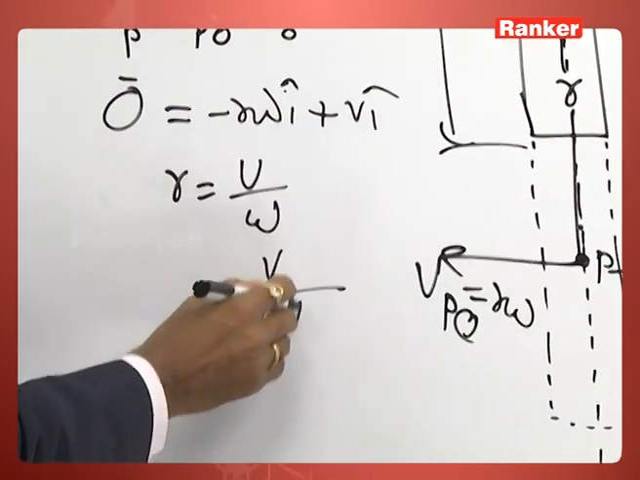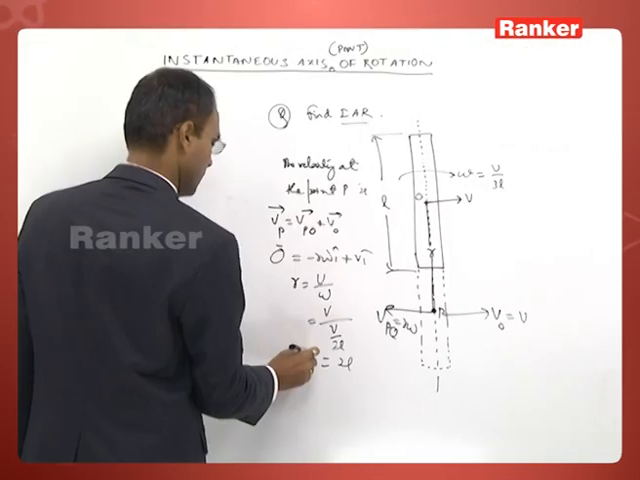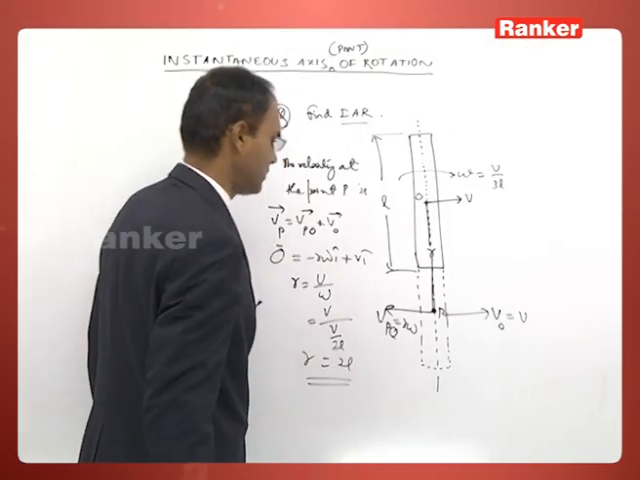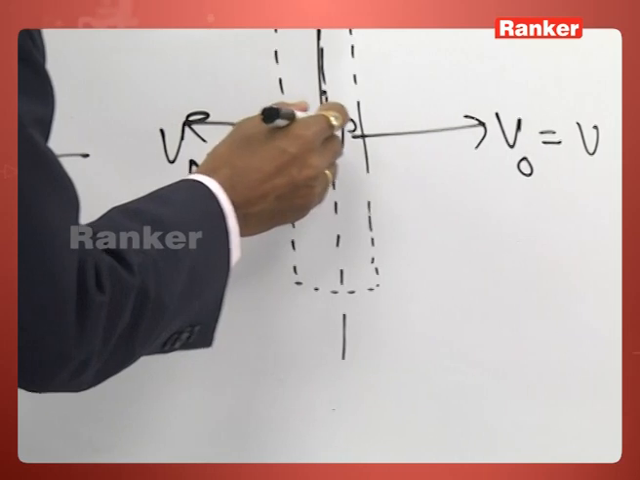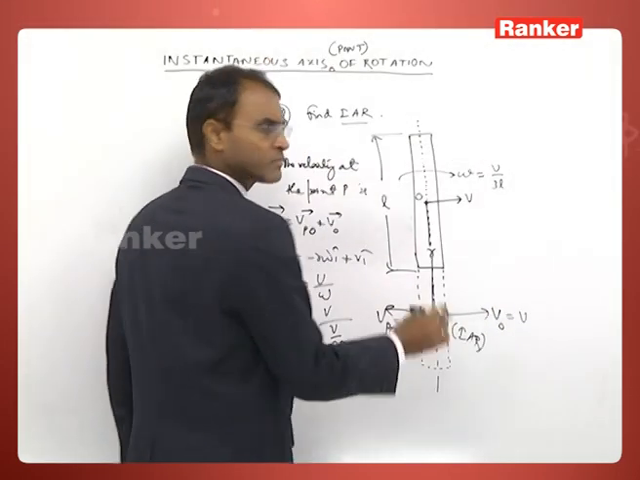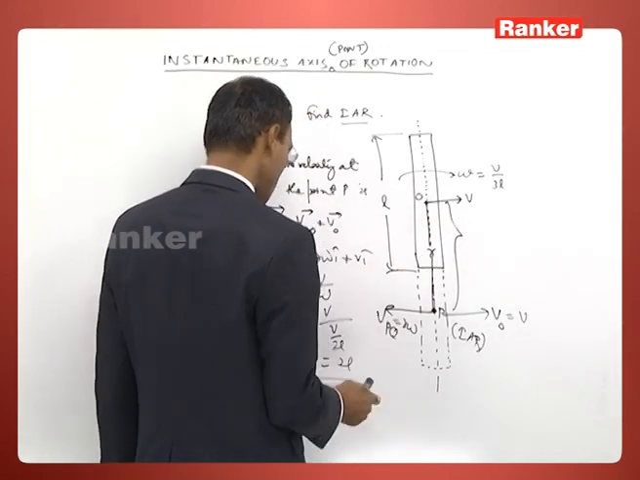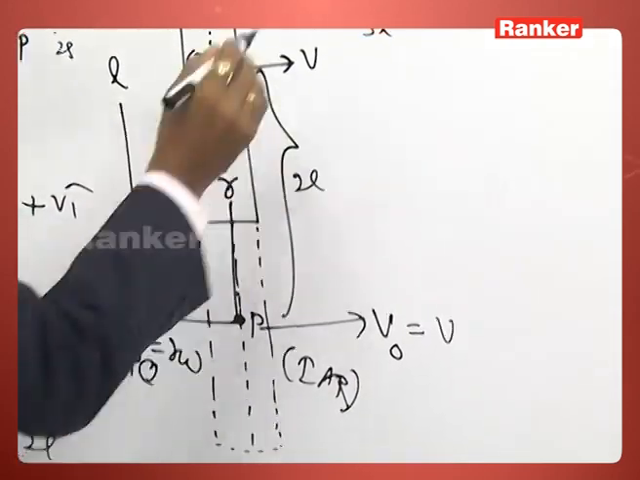Since omega we have taken V by 2L, we are getting r is equal to 2L. So this point P, the instant axis of rotation, must be situated at a distance of r is equal to 2L.